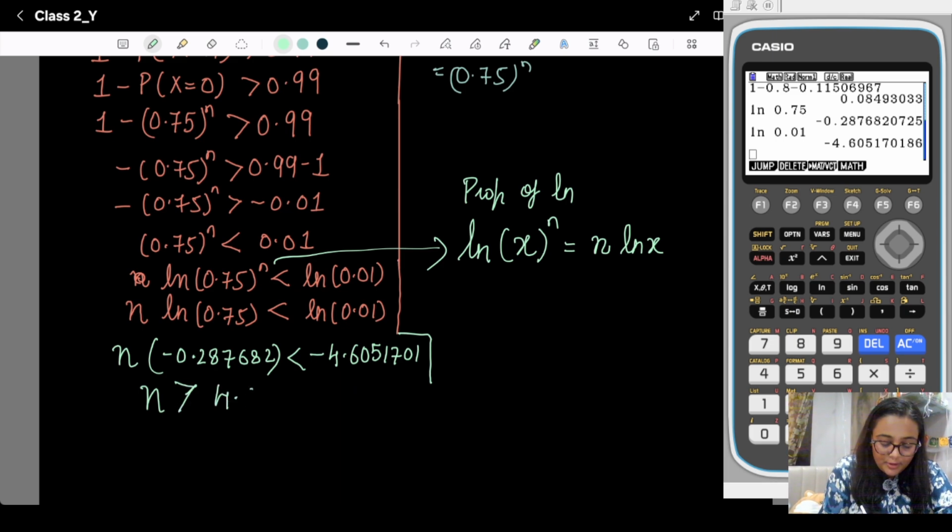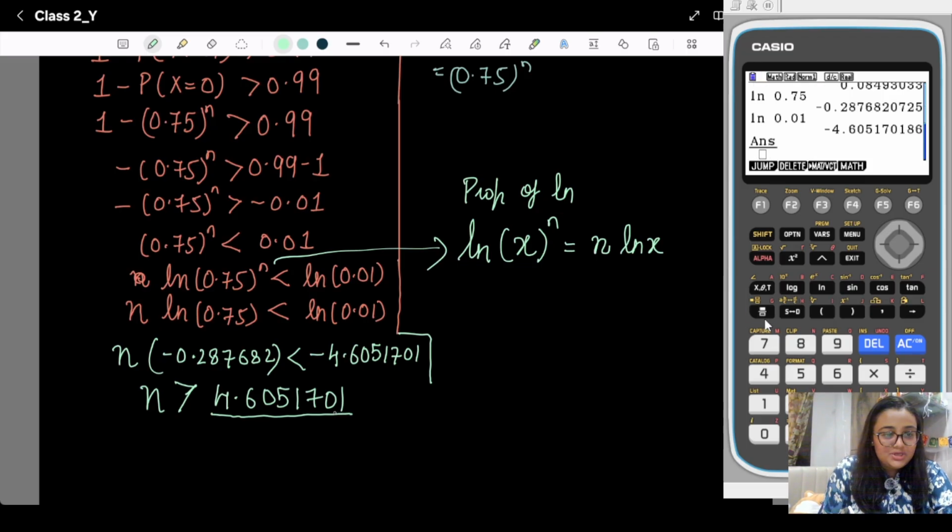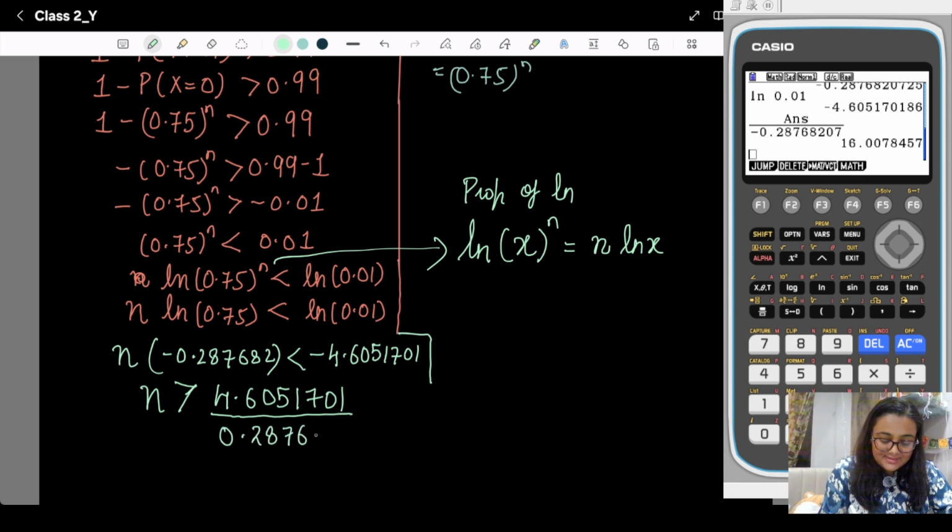So it is 4.6051701 divided by 0.28768207, which is approximately 16.007.